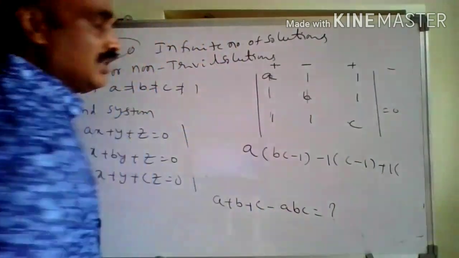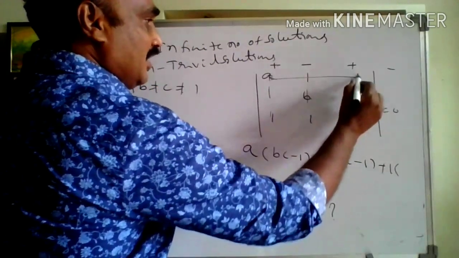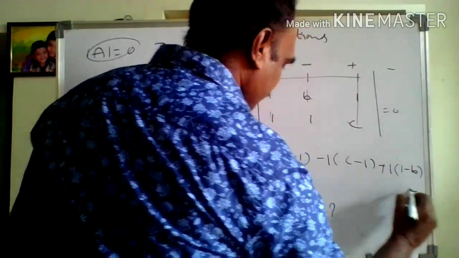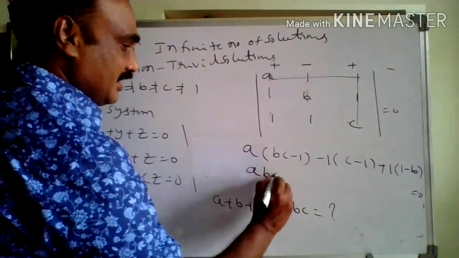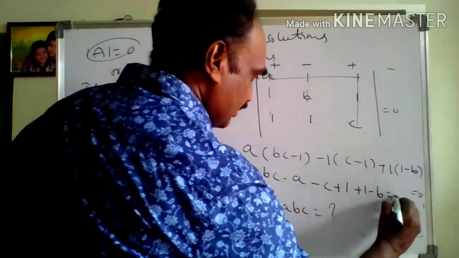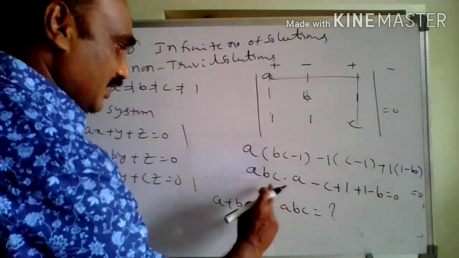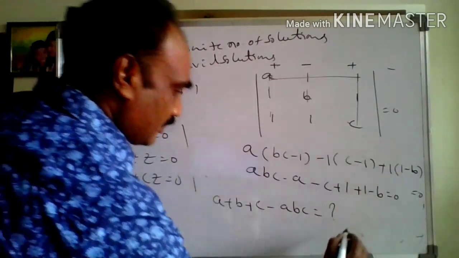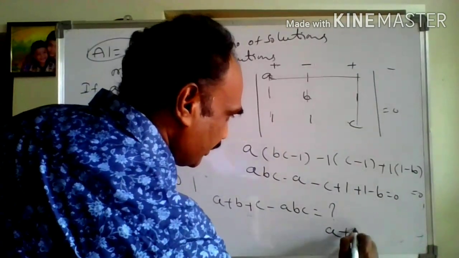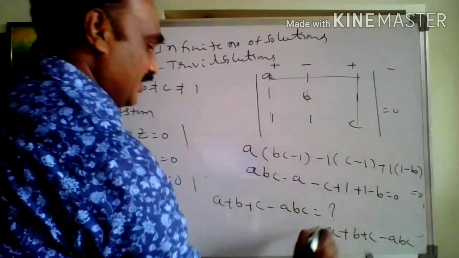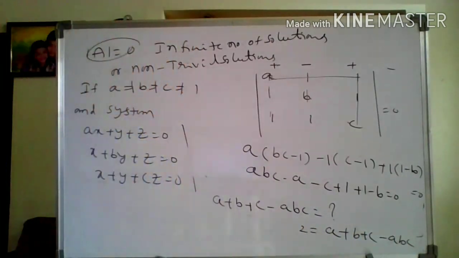So the determinant gives abc minus a minus c plus 1 plus 1 minus b is equal to 0. So abc, taking minus a, minus b and minus c to the right side, a plus b plus c minus abc is equal to 1 plus 1, which is 2. So the answer is 2.